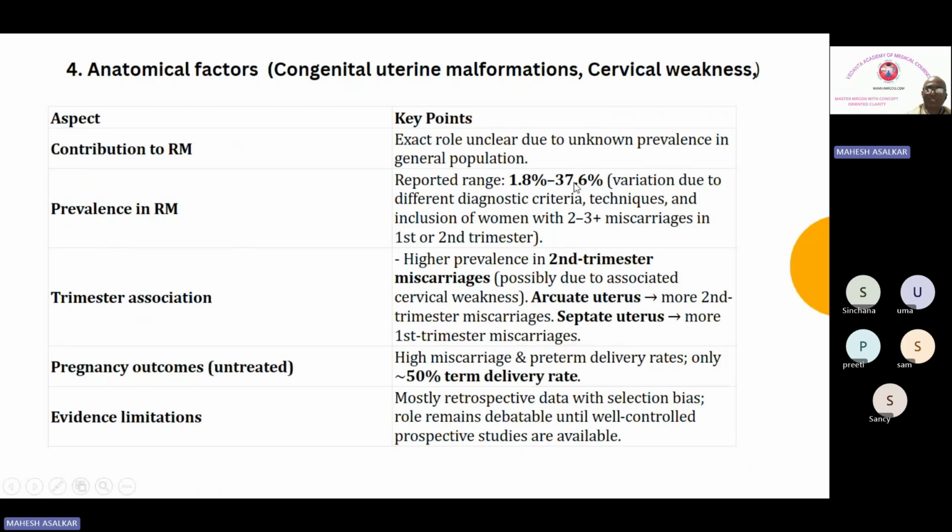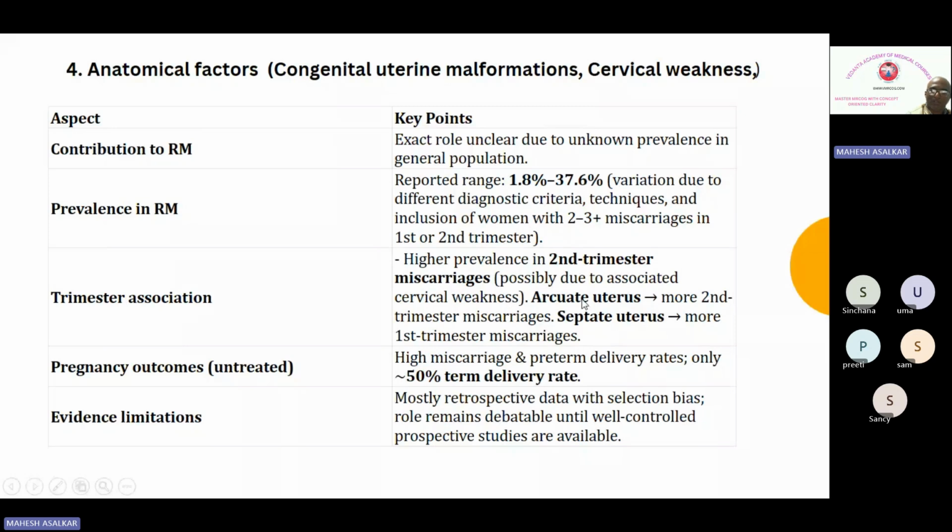The reported range is 1.8 to 37.6%, and this is due to the various diagnostic criteria and techniques used in the various studies. A few people have used only 2 miscarriages, a few have used 3 miscarriages in the study. That is why the prevalence varies from study to study and is wide. Then trimester association, this is the SBA which is asked. So concentrate here. There is a higher prevalence in second trimester miscarriage. So when you have anatomical factors, you are likely to deal with a second trimester miscarriage, possibly due to associated cervical weakness.